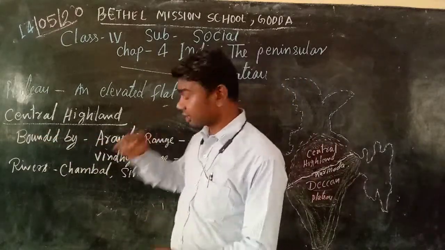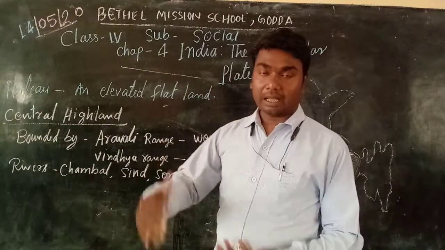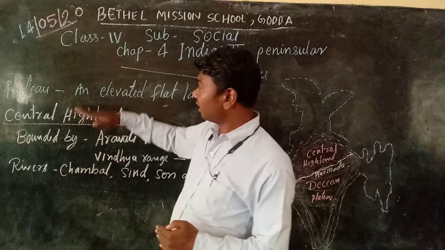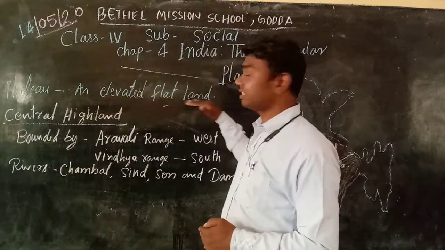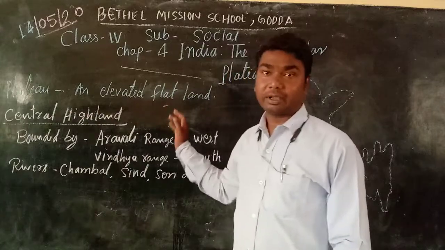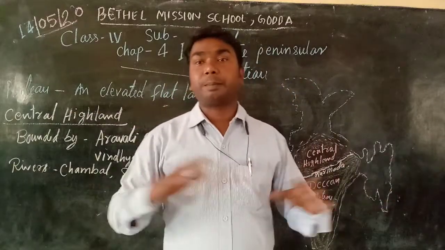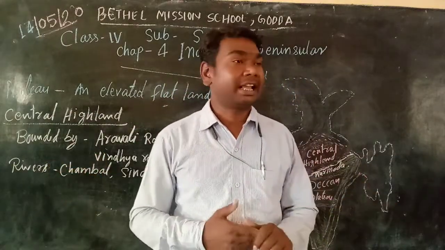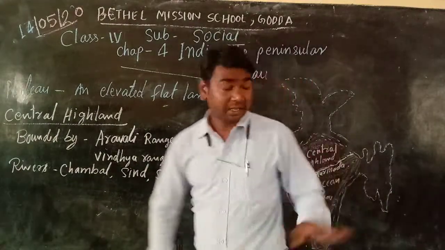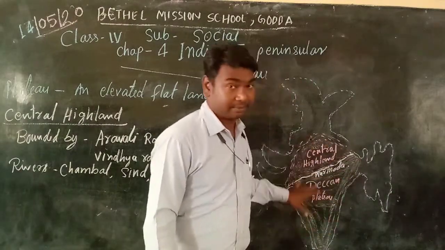Sometimes in places mountains, in some places plains. So these are called an elevated flat land. It is a flat top tableland standing on a raised surface in our India.